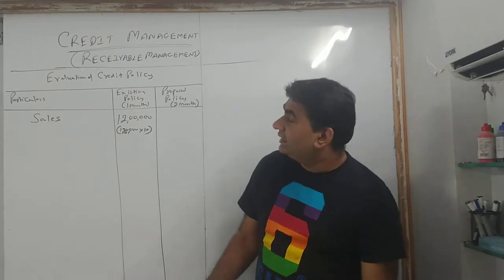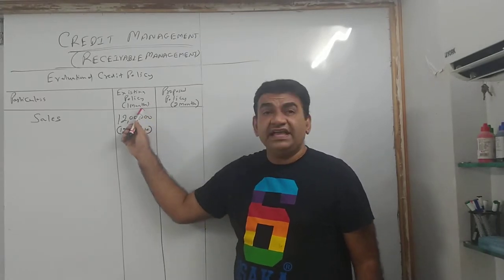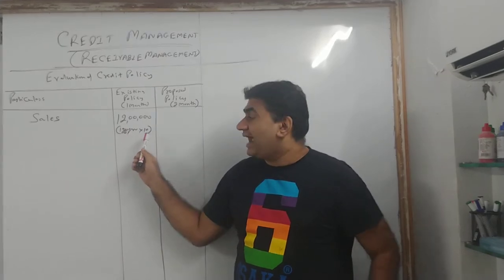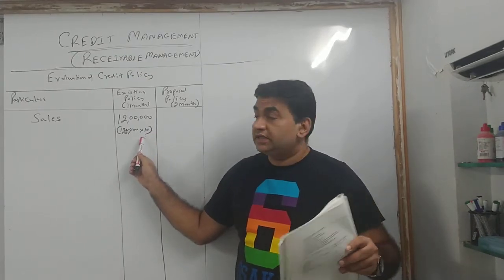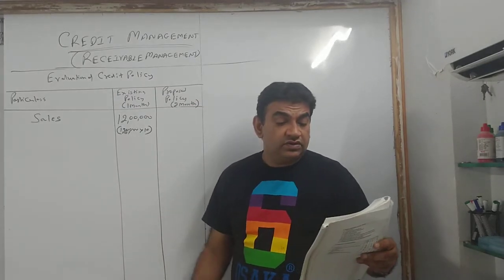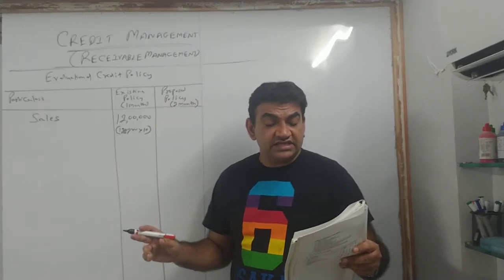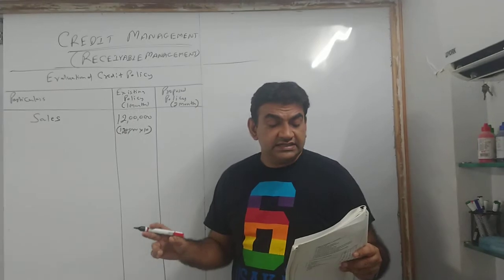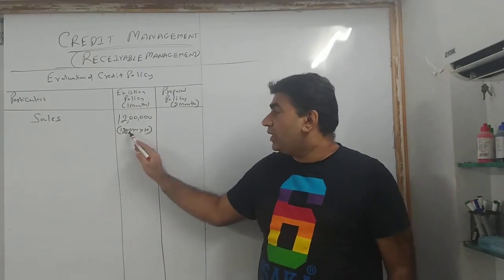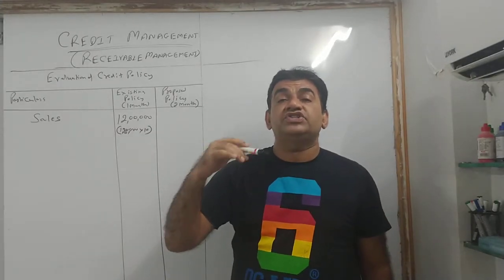Now listen. This is my existing policy. Proposed: if I give 1 month credit, I'll sell 1,20,000 units at 10 rupees. Now what if my credit period is 2 months? See the first paragraph's last line: this relaxation is expected to increase the sale by 25%. That means where I was selling 1,20,000 units, now I'll be able to sell 25% more.